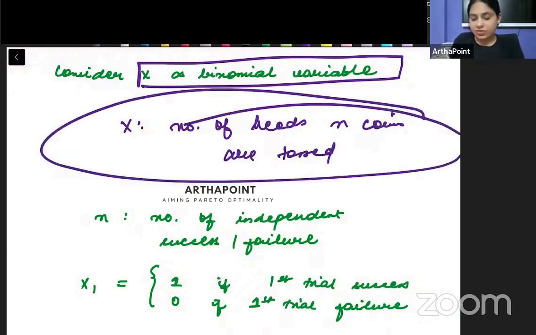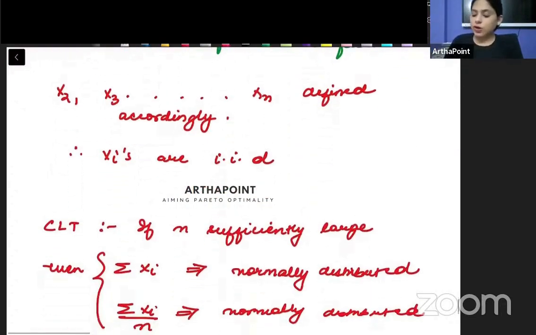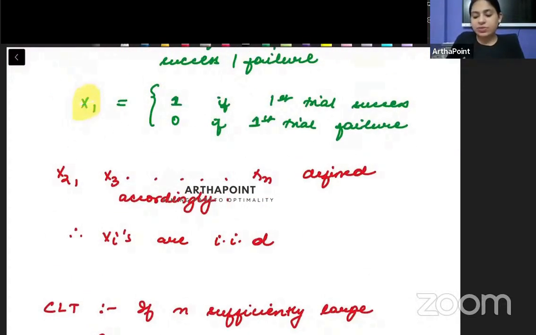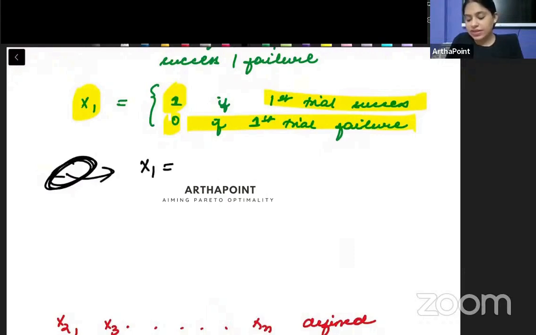So getting a head can be represented as success and getting a tail can be represented as a failure. Whenever we talk about a binomial variable, there are two things, success and failure. So let x1 represent 1 if success and 0 if failure. When the first coin is tossed, x1 will take the value 1 if I get head in it, and x1 will take the value 0 if I get tail in it.